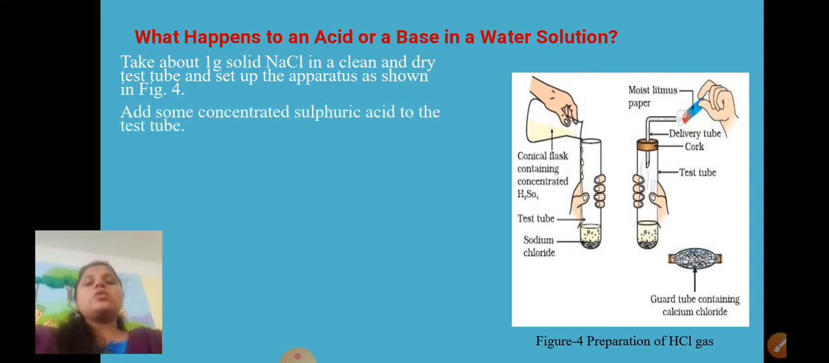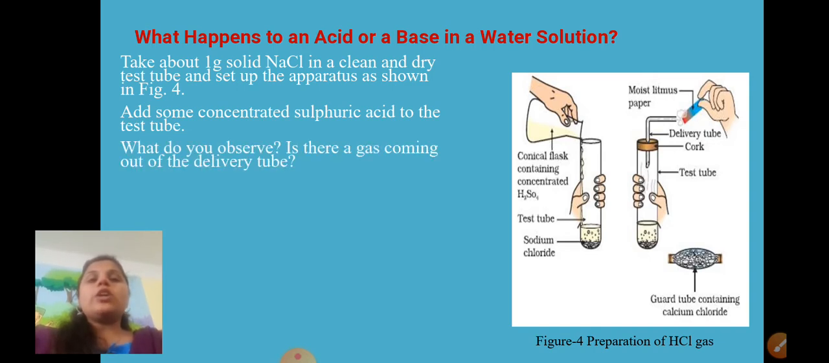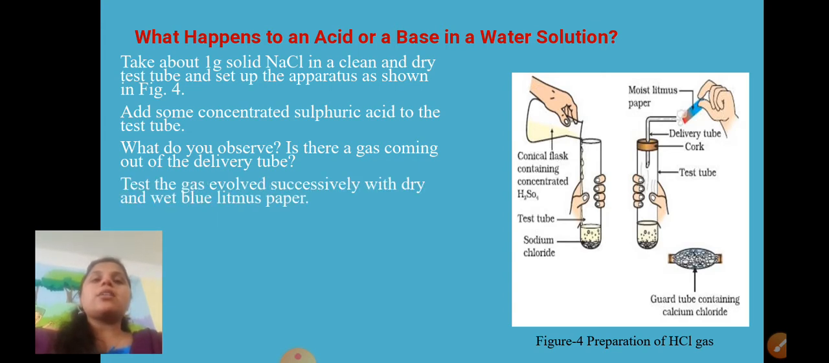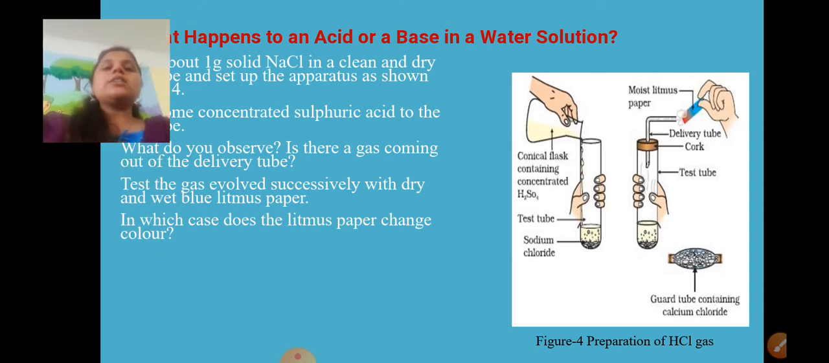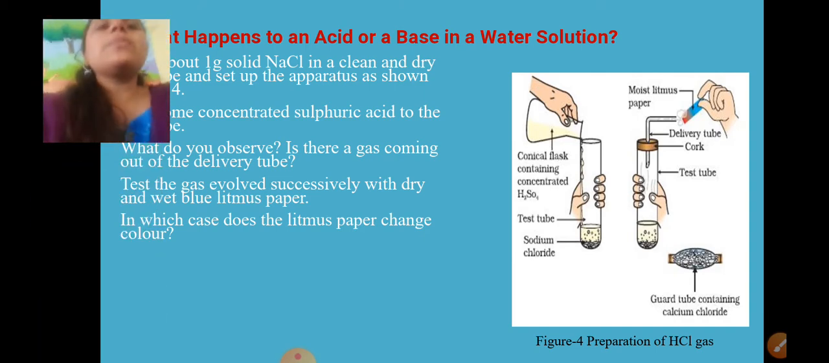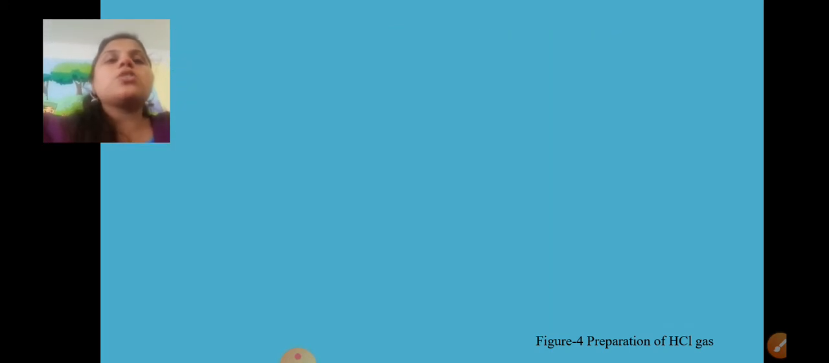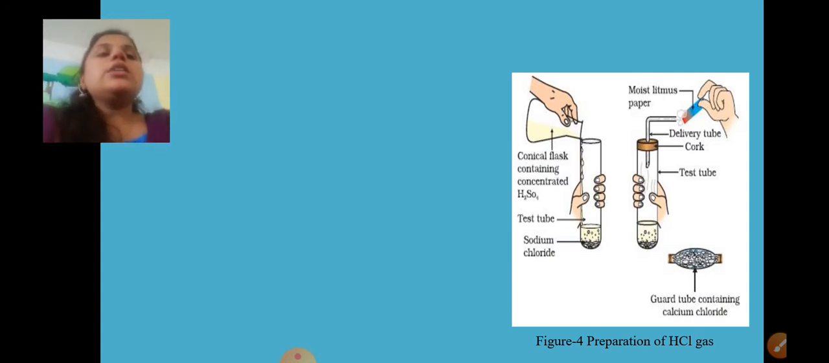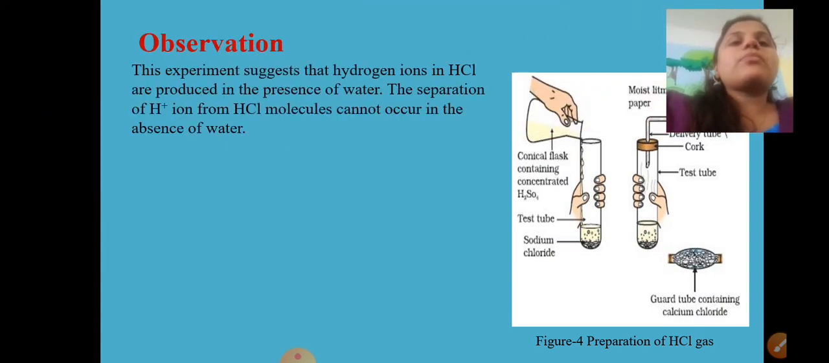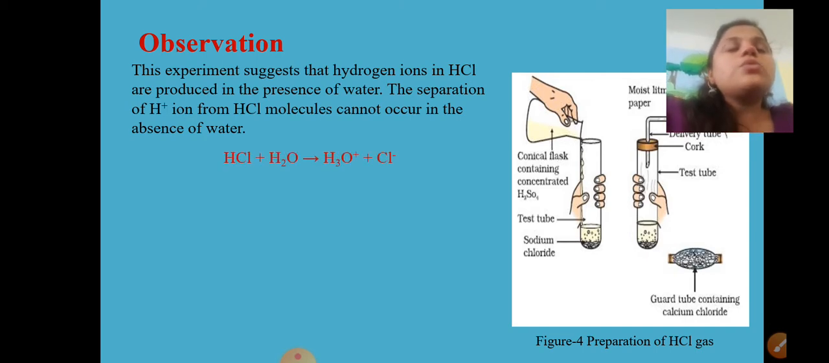Now you have to add some concentrated sulfuric acid to the test tube and observe whether any gas is coming. Yes, we feel that some gas is coming. The gas evolved is tested successively with dry and wet blue litmus paper. In which case does the litmus paper change color? Let's talk about the observation. So dear students, our litmus paper will not change here.